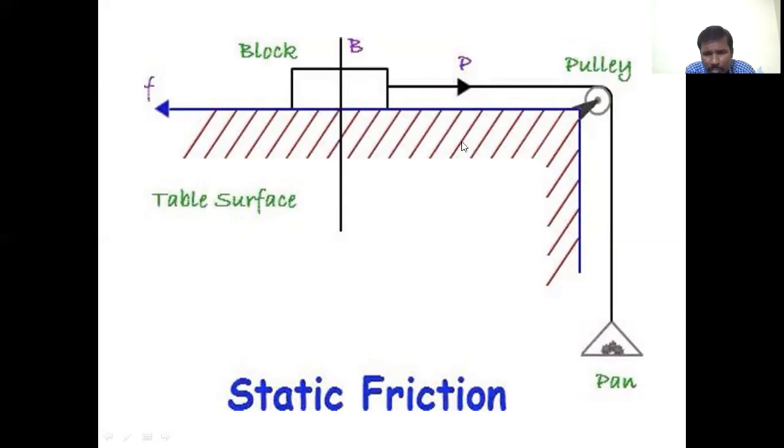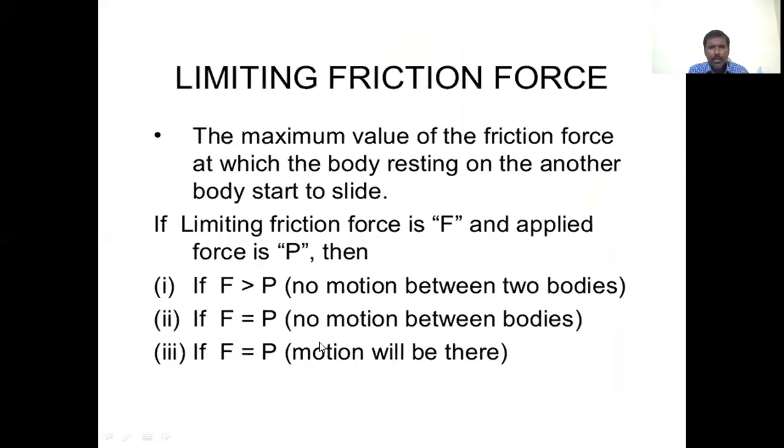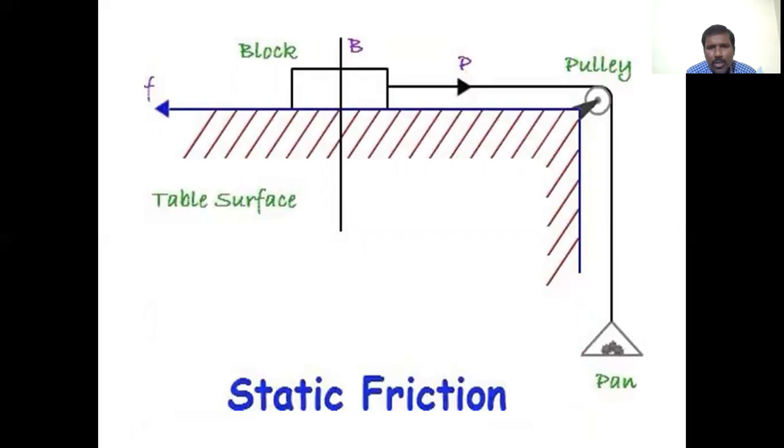But if the pulling force is greater than the frictional force, the limiting friction, what happens? The body is just ready to slide over this surface. So that is an example of static friction. The limiting friction is also defined as the maximum value of static friction at which a body is ready to slide over the surface.